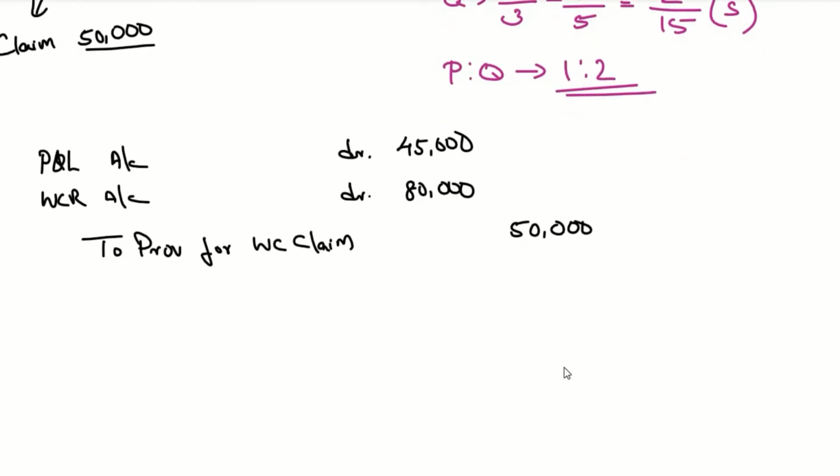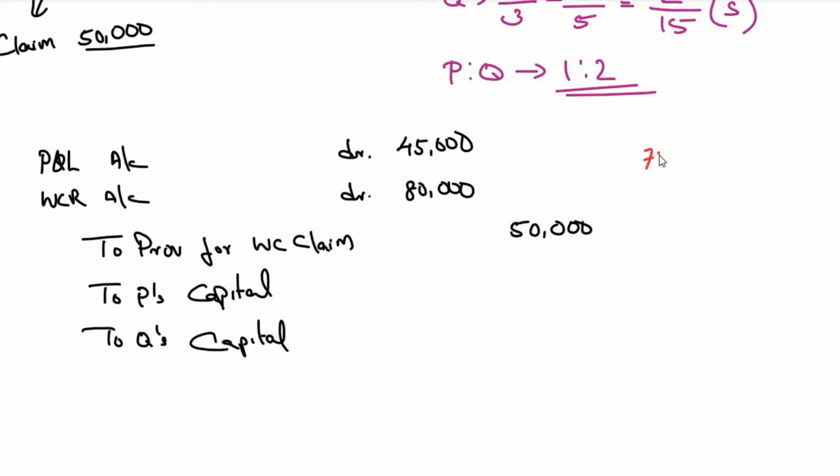And after the claim, the remaining amount has to be distributed to the old partners in the old profit sharing ratio. So to P's capital, to Q's capital. That is 45,000 plus 80,000 minus 50,000, which is 75,000.